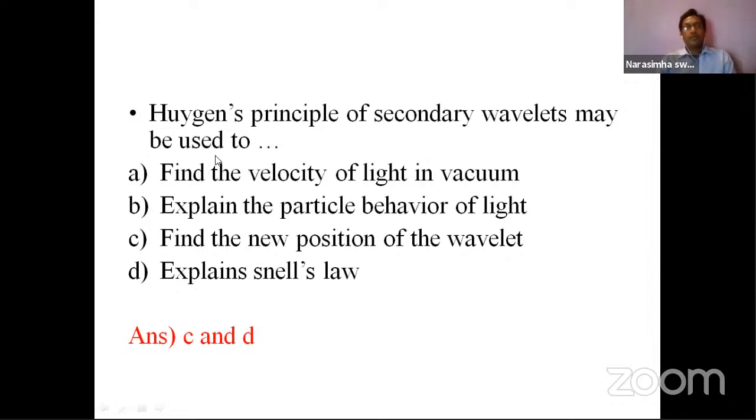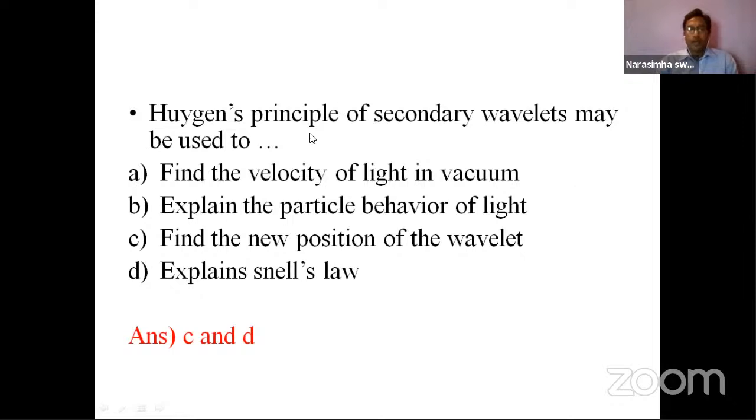So this Huygens principle is used to describe two things here. The options C and D are correct. The first one is in no way concerned with this because it's the velocity of light, and using this principle we cannot do that. And explaining the particle behavior, whatever the particle is, behavior is not concerned.